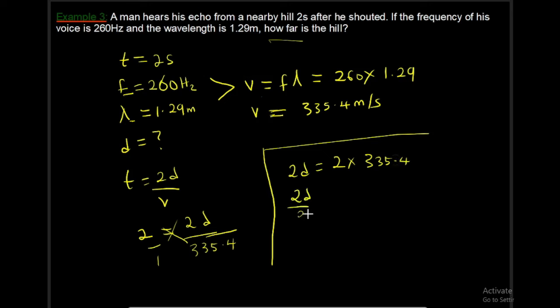We have 2D over 2 equals 2 times 335.4 over 2. This will cancel out, and then you have D to be 335.4 meters. So this is the distance of the hill.